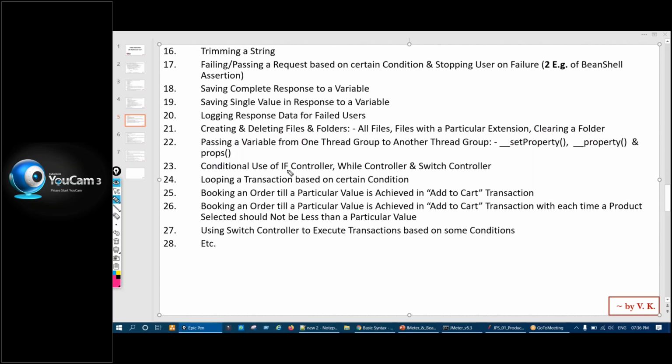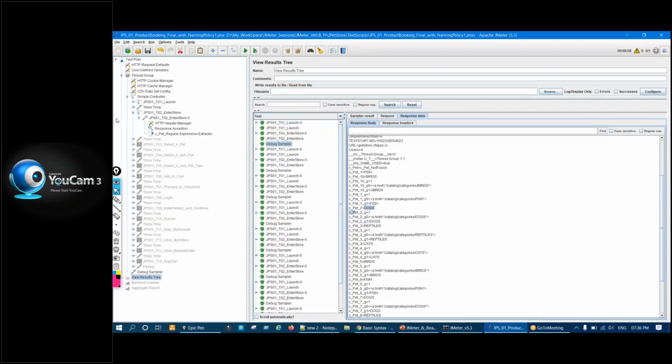Then we'll look at conditional use of the if controller, real-time use of the while controller, and the switch controller. Right? And using these controllers only, we'll look at a few of these use cases. Again, these are all 4 use cases. First use case: let us say one transaction is there, correct? Suppose the transaction is T01 launch, or let me show it here.